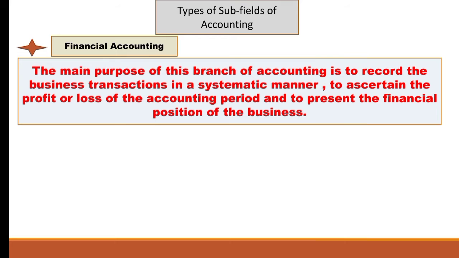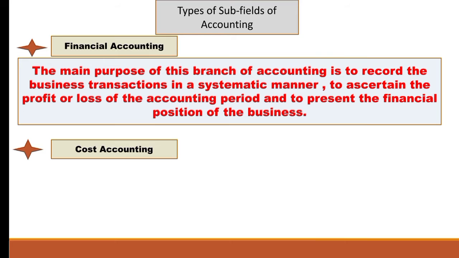So if a businessman wants to know how much profit he has earned or how much loss he has suffered, for this he will have to prepare a profit and loss account. By preparing the profit and loss account, the business can easily ascertain its profitability. And to present the financial position of the business, it prepares a balance sheet. The balance sheet is prepared by the company so that the financial position of the business can be ascertained. So this branch of accounting provides the information which is required by the management and various other interested parties.